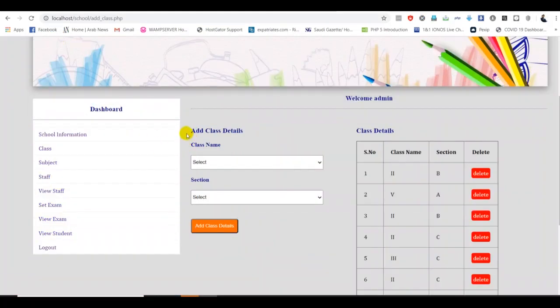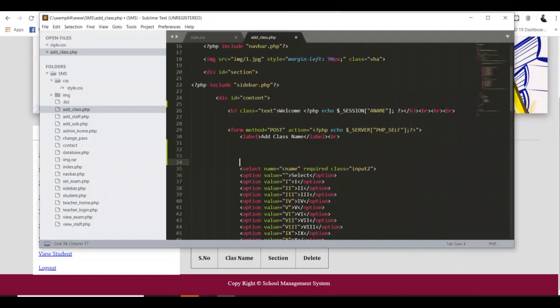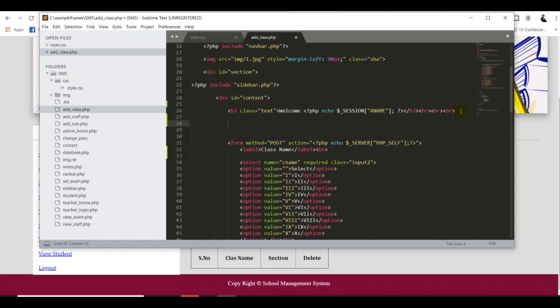Oh my god. I think I have missed this title, because this is the class name, but I put the class name here as well. So I want to remove this part. I confused that. This is okay, so we don't need to worry about that. Here I want to add one more h3 tag. Here I can put the class.